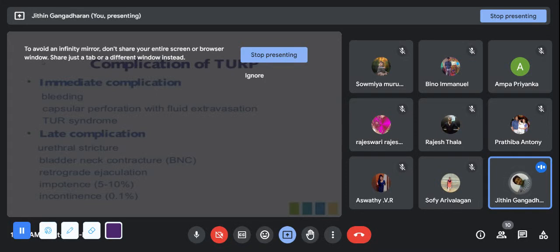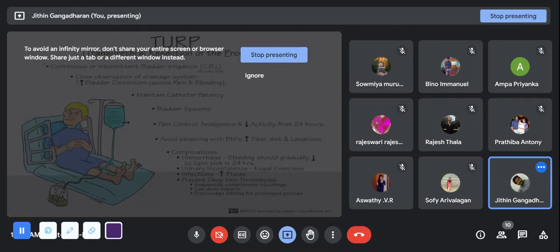See, impotency and retrograde ejaculation are not as significant. Why? Because all these patients will be 60 plus in age, and they usually have children as well as grandchildren. So impotency won't be an issue, and the sexual function may not be so active in such people who have multi-organ disorders. Anyhow, it's a problem. Those are the late complications.